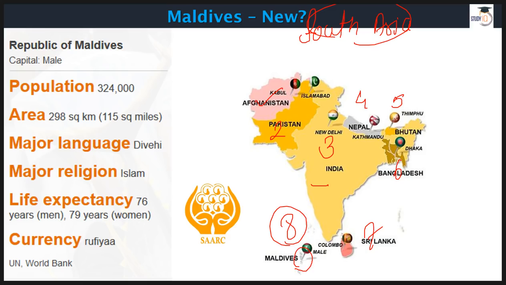And if we quickly go through this brief, bird's eye view profile of Maldives, then we find that the capital of Maldives is Malé. Population is 3,24,000 only. Compared to India, it's nothing. Area is 298 square kilometer. Major language is Divehi. Major religion is Islam. Life expectancy is 76 years for men and 79 years for women. And currency is rufiya.